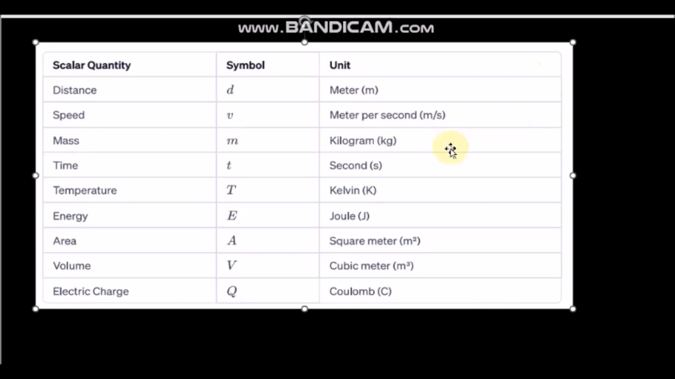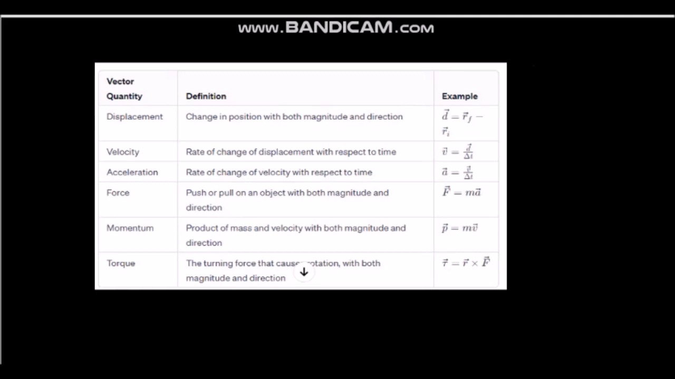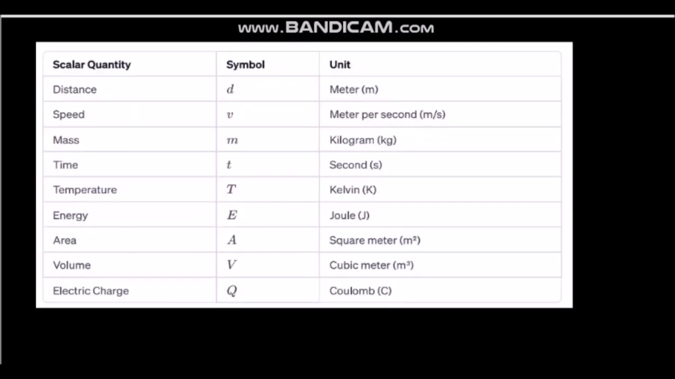Let me review today's lesson. Today we have seen physical quantities divided into two. 1. Scalar physical quantity. 2. Vector physical quantity. A scalar physical quantity has only magnitude and no direction.